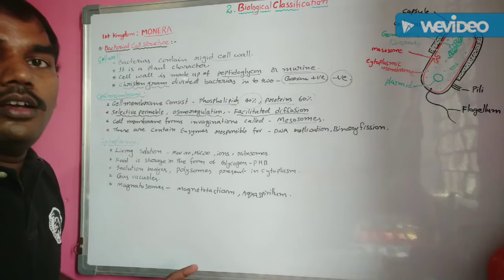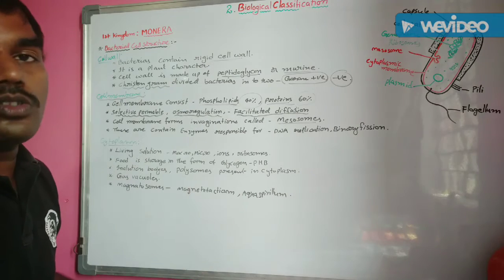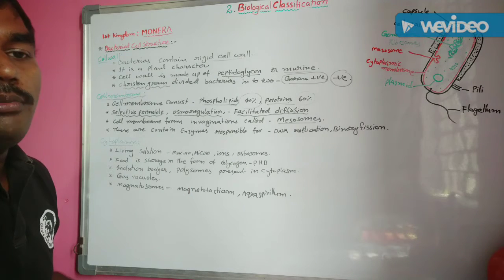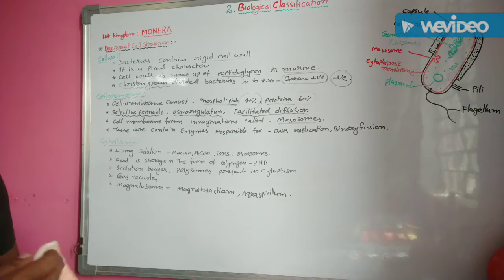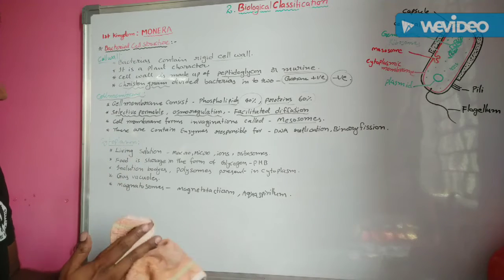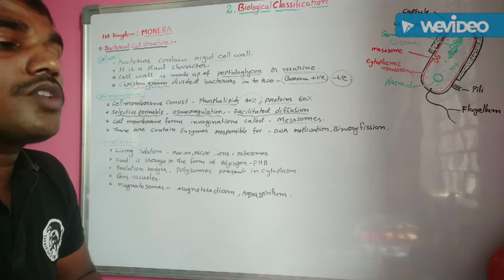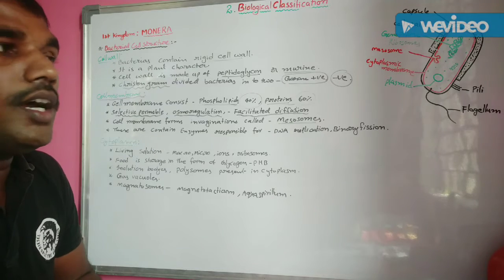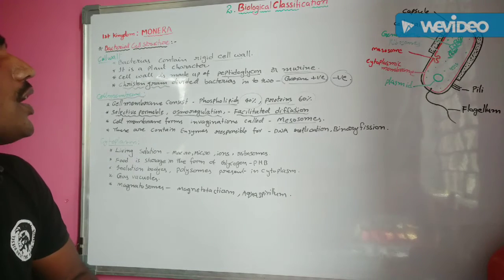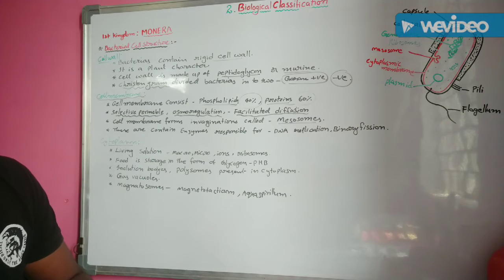These are the membrane bounded structures, gas vacuoles. The next one, magnetosomes. Some magnetosomes are also present in the cytoplasm of the prokaryotic organisms in the Monera kingdom.